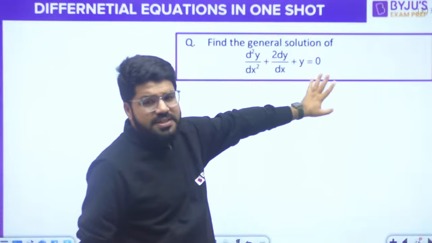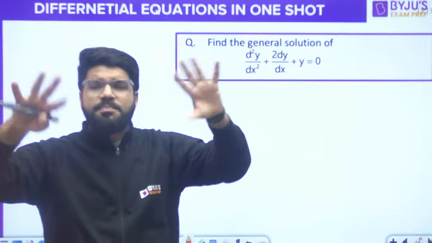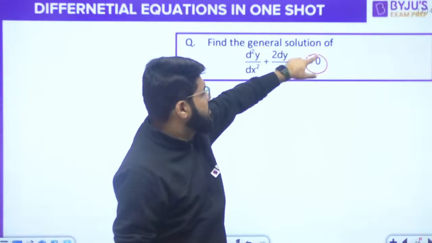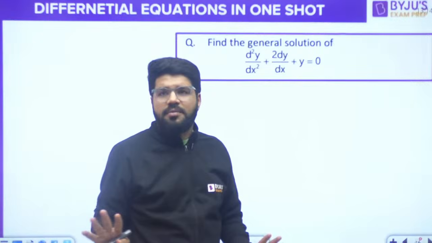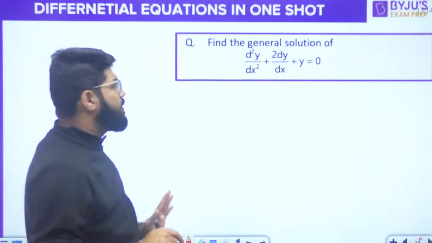Now, whenever g(x) is equal to 0, in general, the general solution is complementary function plus PI. PI depends on g(x). But right now we are not talking about g(x), so only CF. For CF, you need the auxiliary equation.